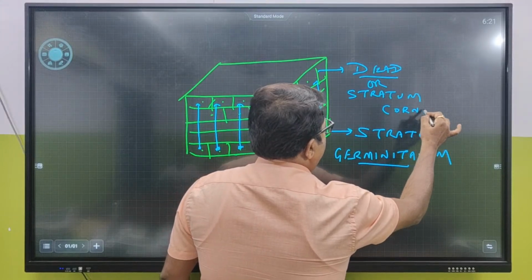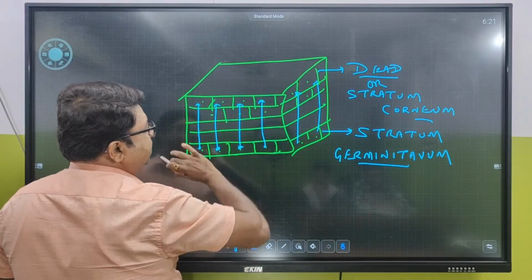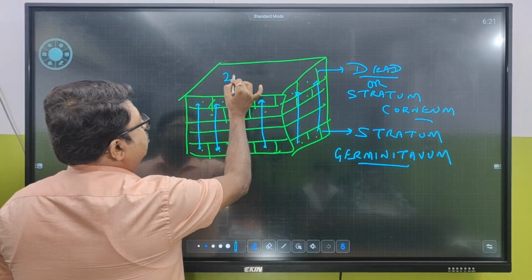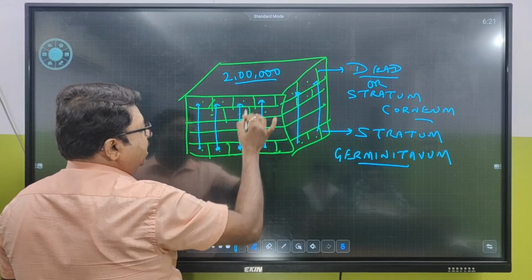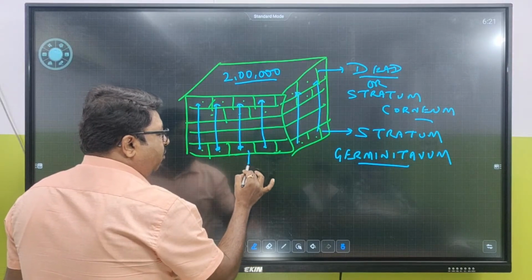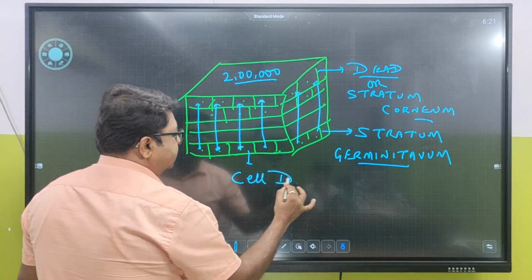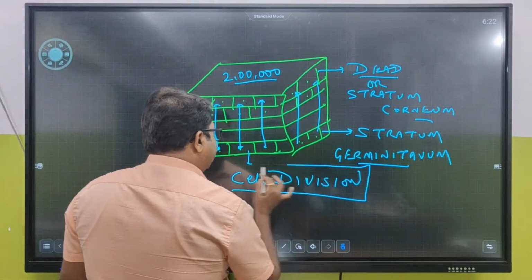Stratum corneum. Now tell me, how many cells are required over there in the operation area? Say 2 lakh number of cells are required. So 2 lakh यहाँ से जाएगा, regenerate करेगा. So new cells are going to form by what process? Cell division.